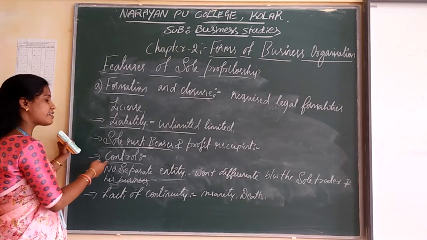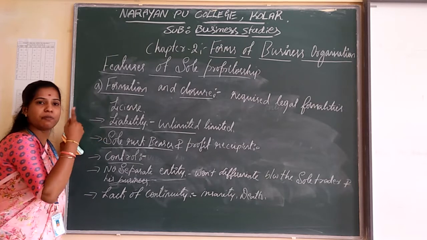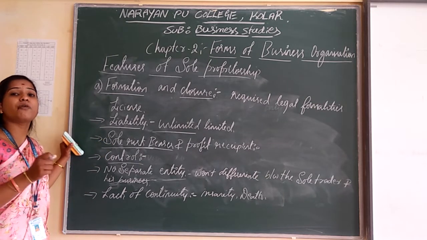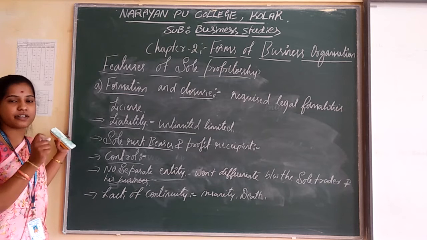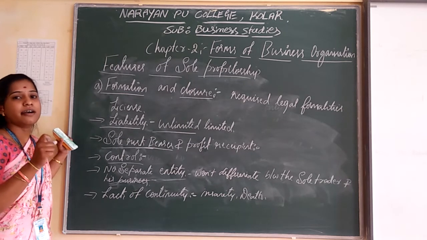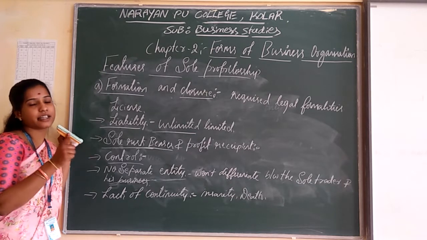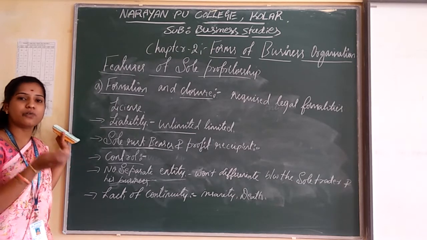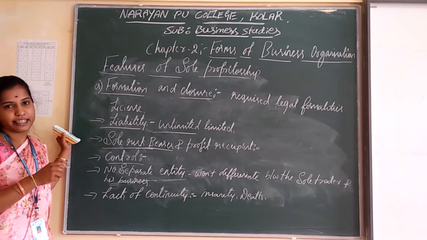And the next one is control. So the control means here the sole proprietor is going to control or manage the business organization. Here there is no third party. There is no interference of a third party in managing his business activities.